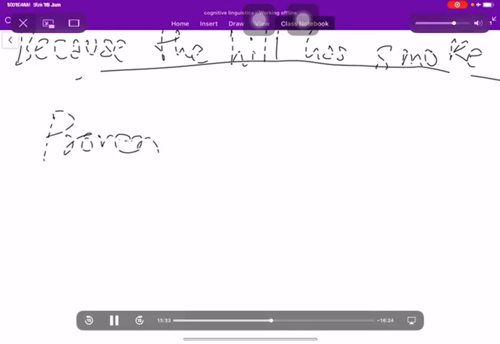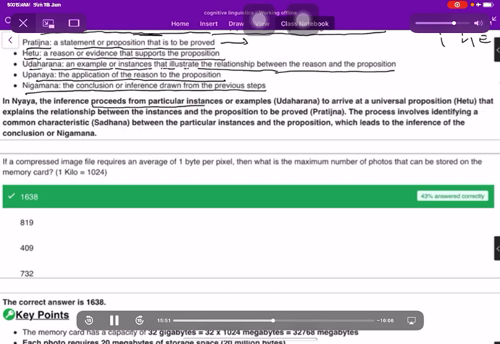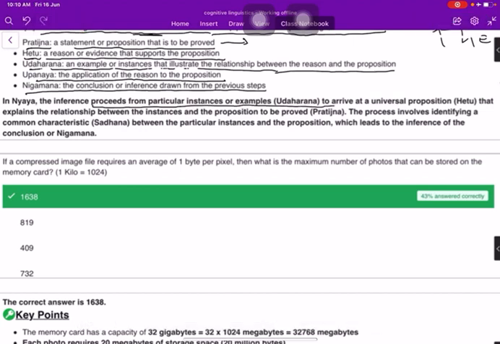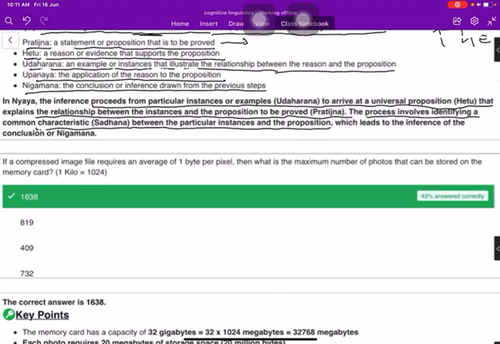It is proven that inference proceeds from particular instances or examples, Udaharan, to arrive at a universal proposition, Hetu, that explains the relationship between the instances and the proposition to be proved, that is Pratigya. The process involves identifying a common characteristic or sadhan between the particular instances and the proposition, which leads to the inference of the conclusion or Nigaman.